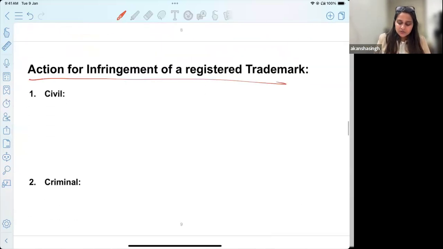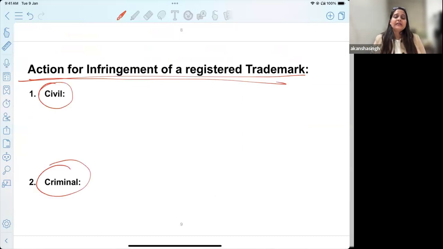Now, what are the actions for the registered trademark? There are civil as well as criminal actions that exist in this particular case. What could be the possible civil action that you think will help you if there is a trademark violation happening? Any answers? What all do you think I would want? Let's say this is my trademark, and somebody else, my competitor, starts using it and starts building a business.